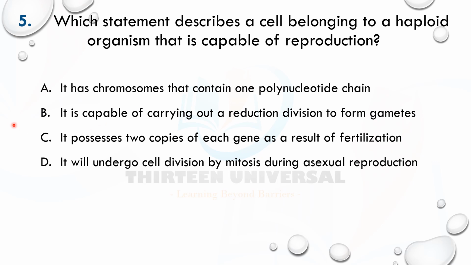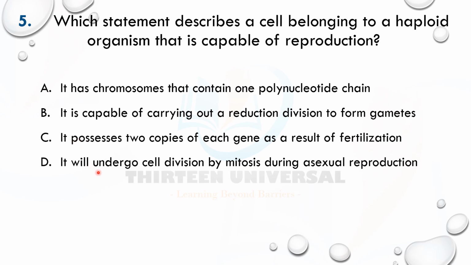This is eliminated. B says it is capable of carrying out a reduction division to form gametes. It cannot. It's only diploid cells that undergo reduction division, so that at fertilization the diploid number is restored, and that prevents doubling of chromosome number in each generation. So this is not possible for a haploid cell. This is eliminated. C says it possesses two copies of each gene. No, it does not possess two copies of each gene. It is haploid, it's just one set. Haploid means one set, one copy of each chromosome, one gene. It doesn't have two. That's why it's wrong.